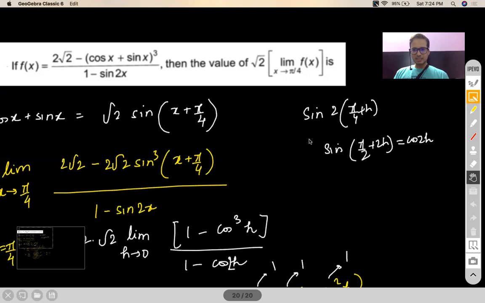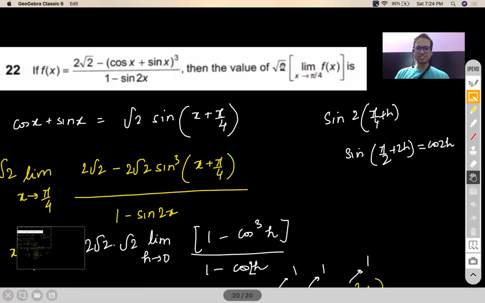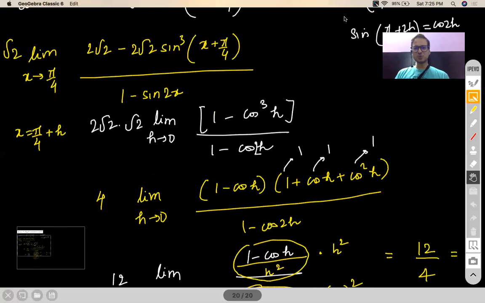Sir, how did you get? Now I have to go back again. See, 2 root 2, 2 root 2 here comes out, no. And there's already a root 2 in the question. See, this root 2 is already present in the question. Hariharan. So root 2, 2 root 2. That becomes 4.